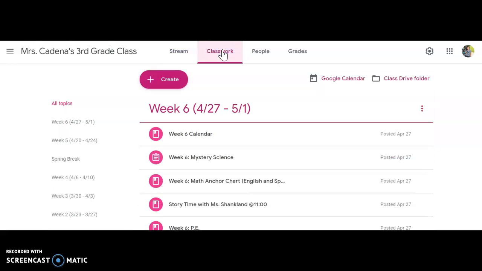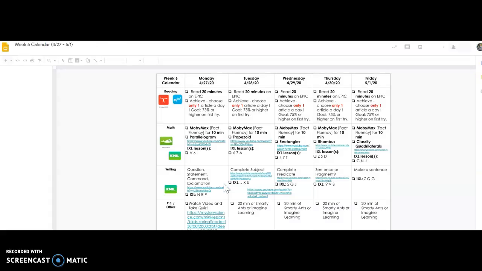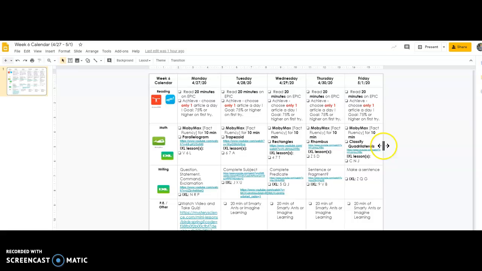You'll see all of our week's assignments. You guys are just getting on right now, so I don't want you to worry about going back to any of the old weeks. I just want you to focus on week 6, the one we're in right now. If you click on week 6 calendar, you'll see all the assignments for the whole week. So the assignments are pretty much the same. Every day I want you to get onto Epic and read for 20 minutes. If you need the class code, I'll put it right here for you.